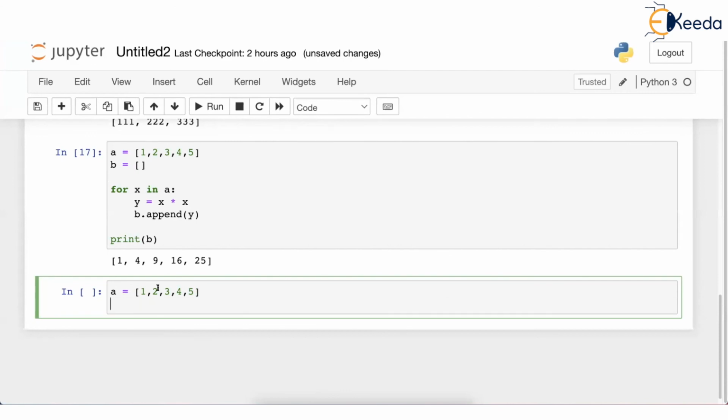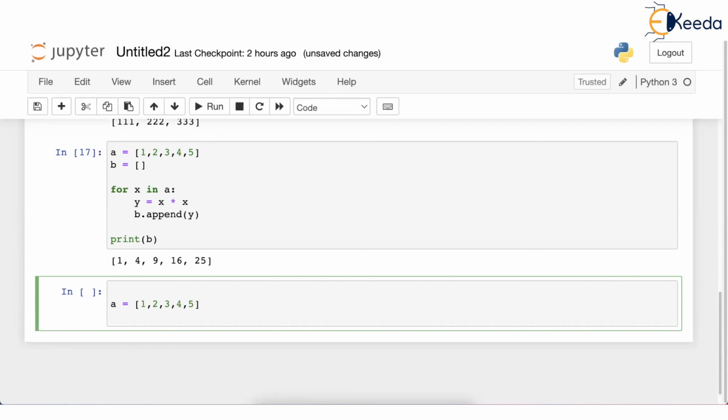1, 2, 3, 4, 5. And we want to map this again. We want to map it to the square like we did. So we want a new list which will be the square of the original list. Fine. So what we do now is we define one function here called square.